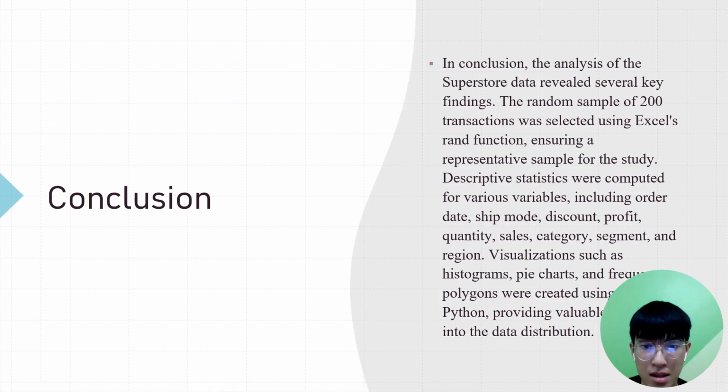In conclusion, the analysis of the superstore data revealed several key findings. The random sample of 200 transactions was selected using the Excel random function, ensuring a representative sample for the study. Descriptive statistics were computed for various variables including order date, ship mode, discount, profit, quantity, sales, category, segment, and region. Visualizations such as histogram, pie chart, and frequency polygon were created using Excel and Python, providing valuable insight into the data distribution.